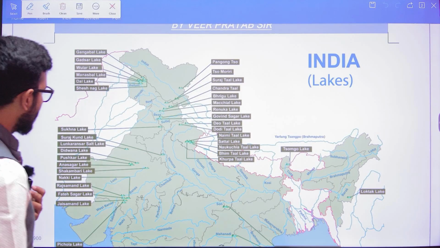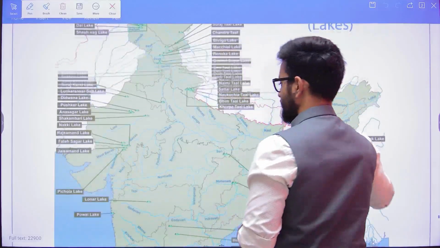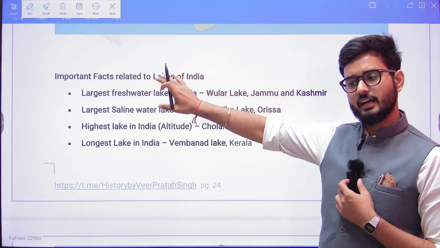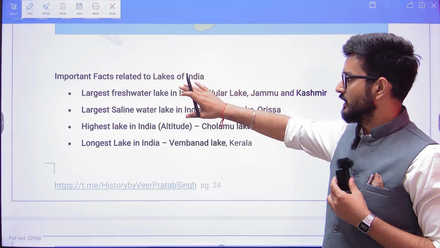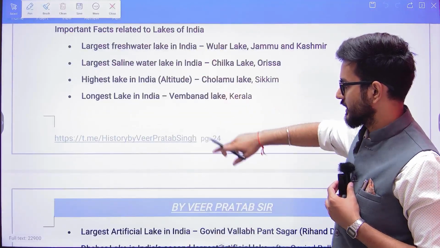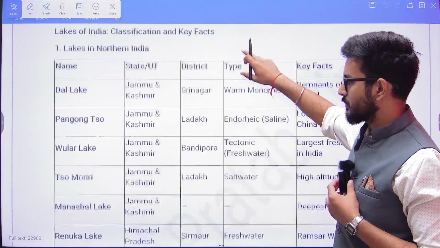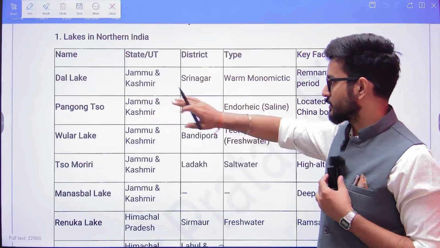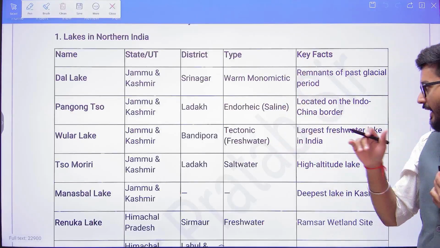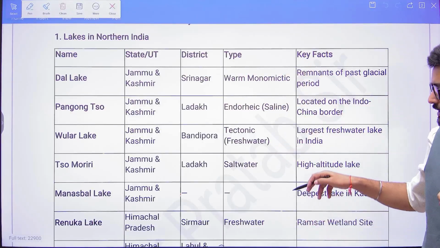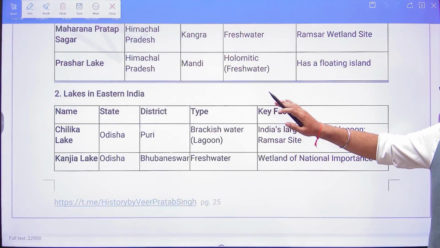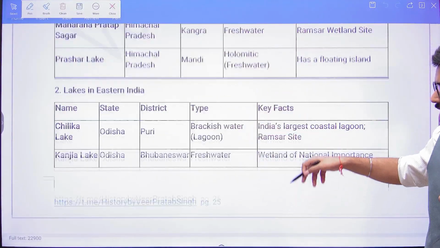Now after going through this particular map, see, I have given all the important facts here: which is the largest freshwater lake, largest saline water lake, highest lake, longest lake. I have provided a tabular format of which lakes are in which state, what the type of each lake is, and what the key fact of that lake is.